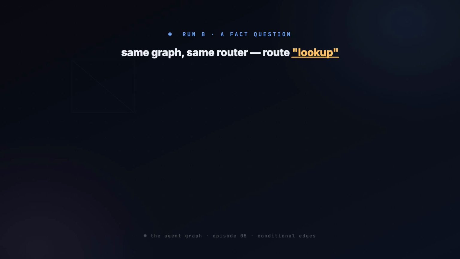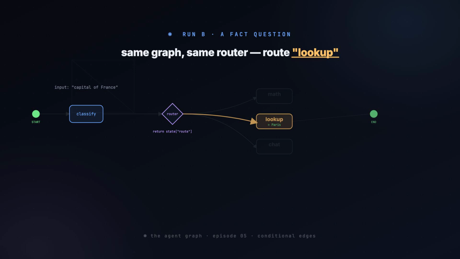Now run B. Different input, a fact question. Same graph, same router, same code. Classify writes route, lookup. The router returns lookup. The graph lights the lookup branch instead. Nothing was rolled. The branch is a deduction from state, not a dice throw.